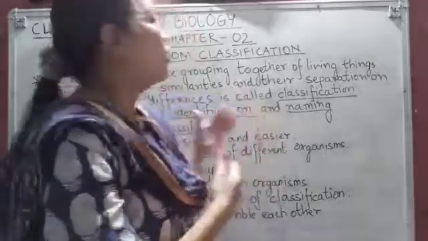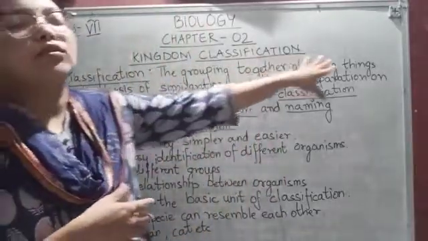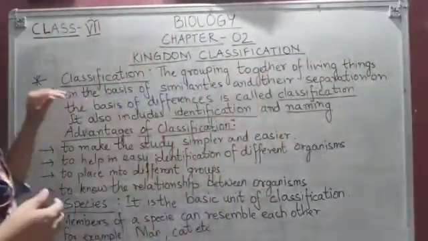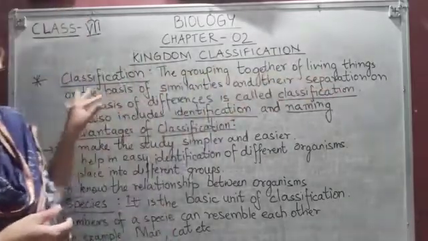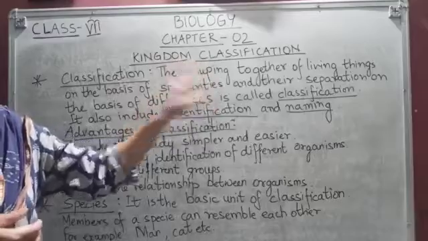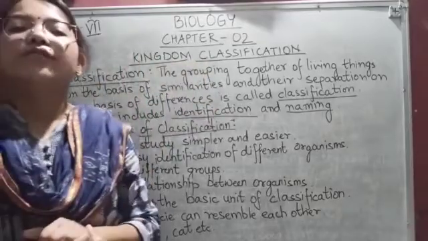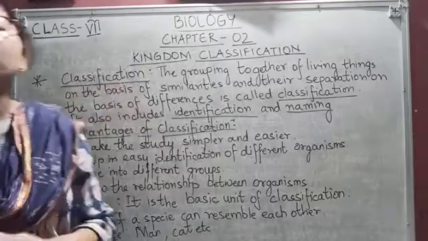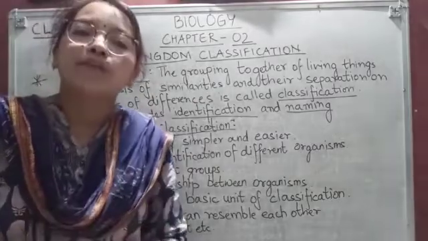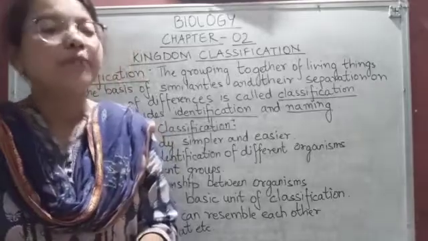Classification is the grouping together of living things on the basis of similarities and their separation on the basis of differences. Classification also includes identification and naming, okay?